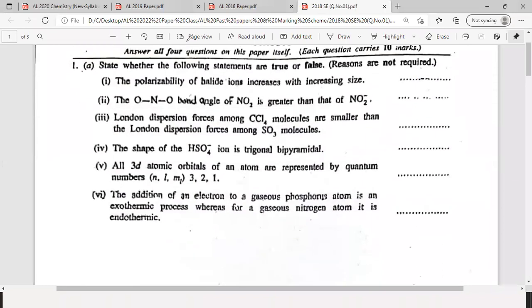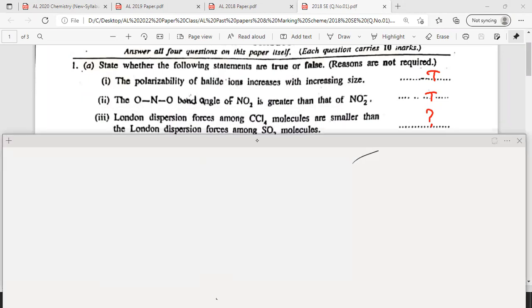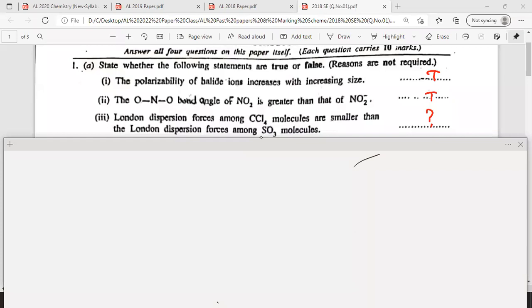Can you please post the answer for the third one? These two are true, right? What is the answer for this one? London dispersion for the CCl4 molecule is smaller than London dispersion from an SO3 molecule. True or false? Who can post the answer for the third MCQ?